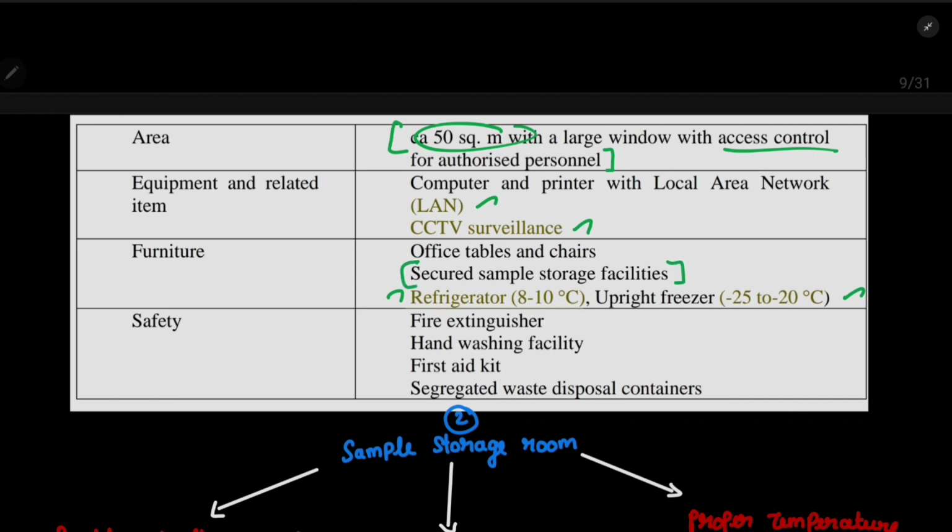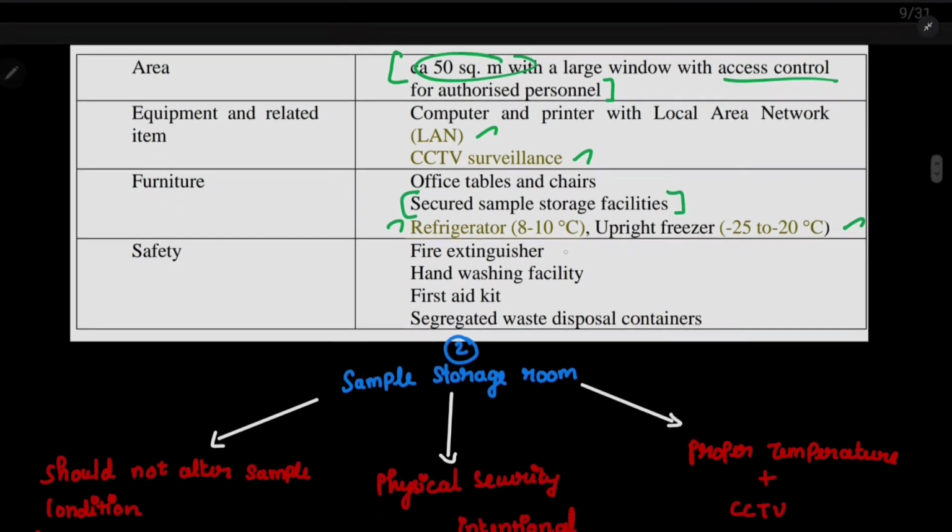And finally, for safety, we need a fire extinguisher, hand wash facility, first aid kit, and segregated waste disposal system. In case the package is tampered and if it contains some kind of, let's say, a dangerous substance, we need a proper disposal system in the receipt area itself. Yeah, now we have completed the first room.